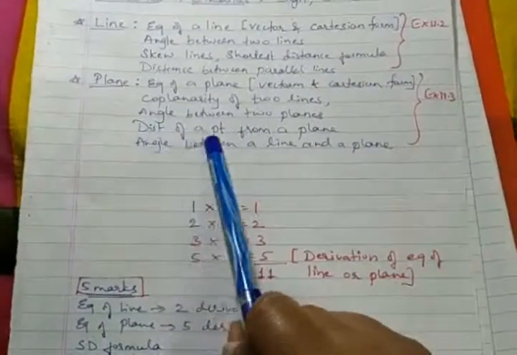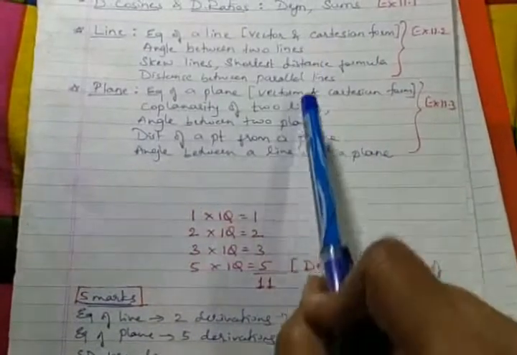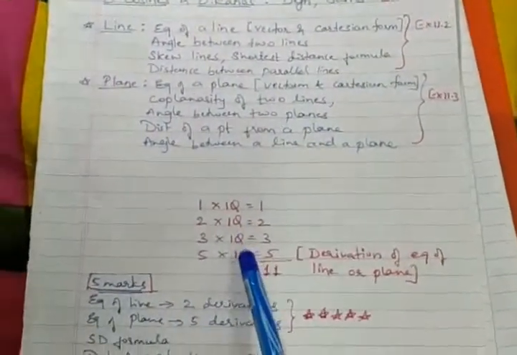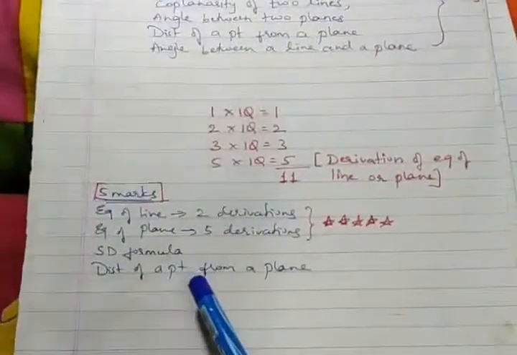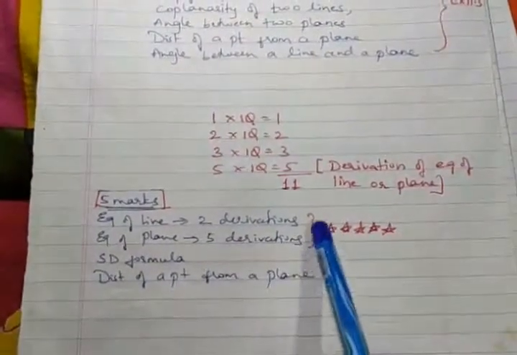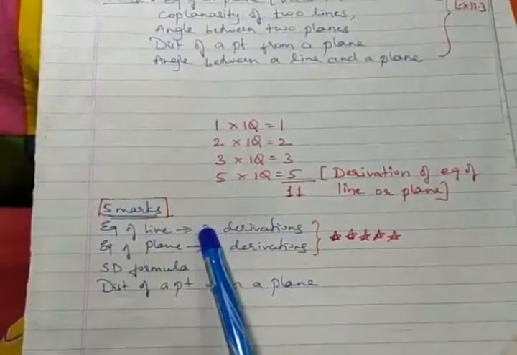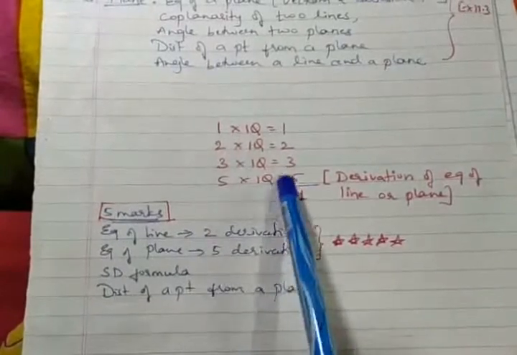And one more: we had the distance of a point from a plane. There is a chance this derivation may also be asked. These two derivations are also worth 5 marks. So it's better to be in a safer zone. If you are perfect in these 5 derivations, 3 from equation of plane and 2 from equation of line, then you are almost done with these 5 marks.